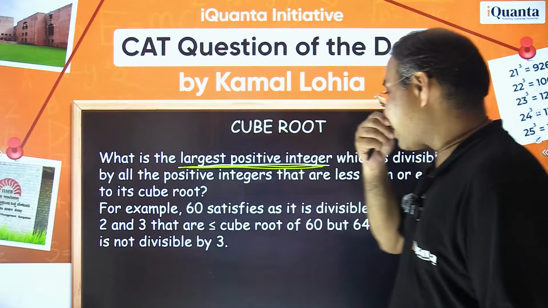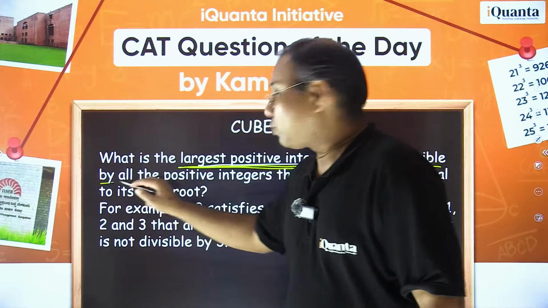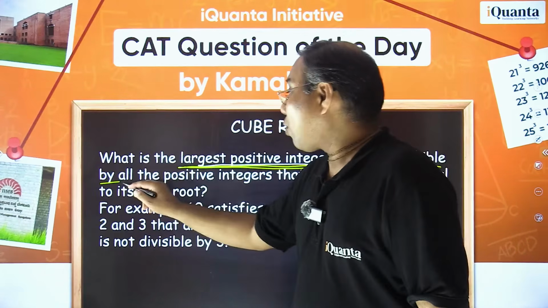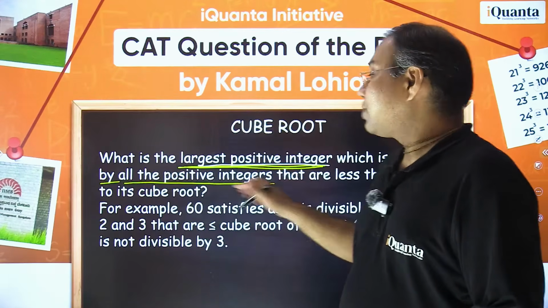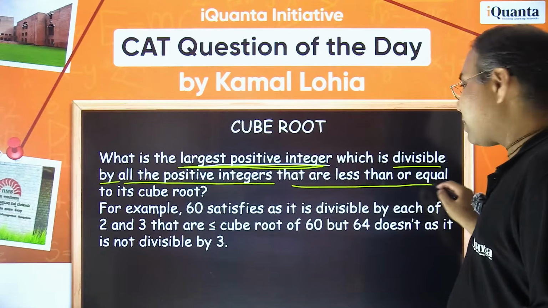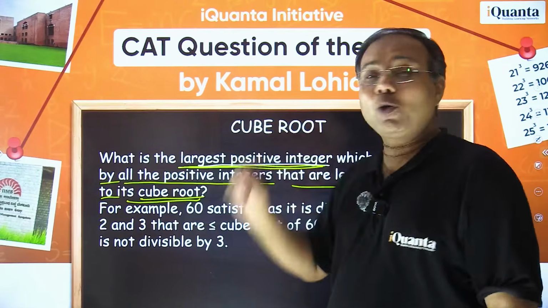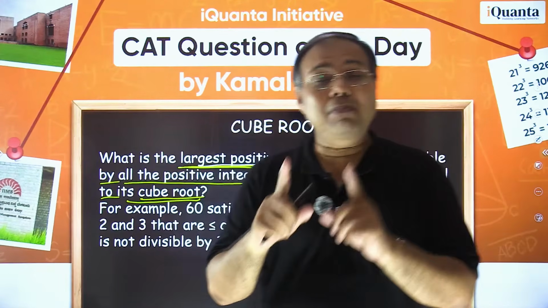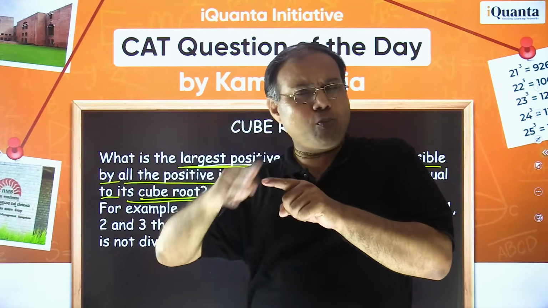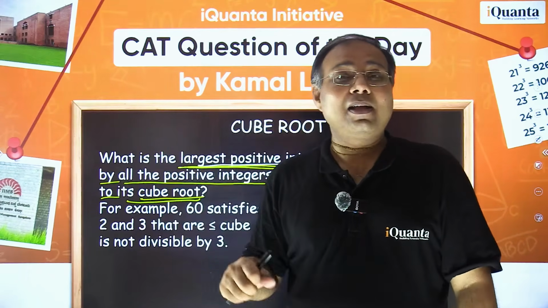So what is the largest positive integer which is divisible by, तो ये divisible होना चाहिए. We are looking for such a positive integer जो कि divisible है किससे? By all the positive integers, सभी positive integers से. कौन से वाले भाई? That are less than or equal to its cube root. Okay, that's how the name of the question is, cube root. तो मतलब ऐसा नंबर जो खुद के क्यूब रूट या उससे छोटे सभी पॉजिटिव इंटीजर्स से डिविजिबल है. Are you getting the point?